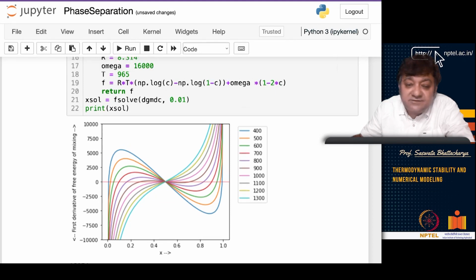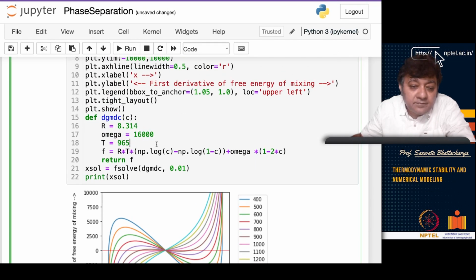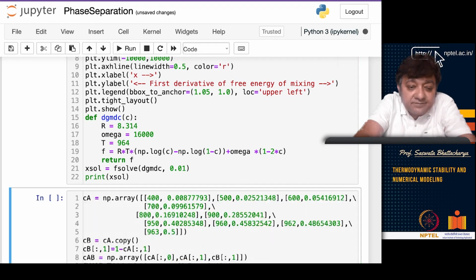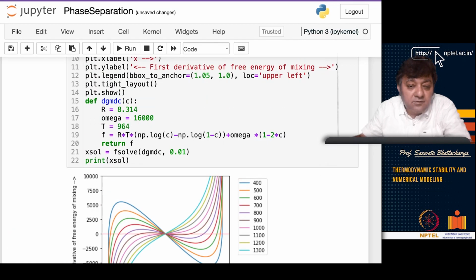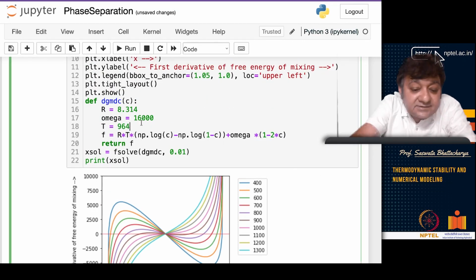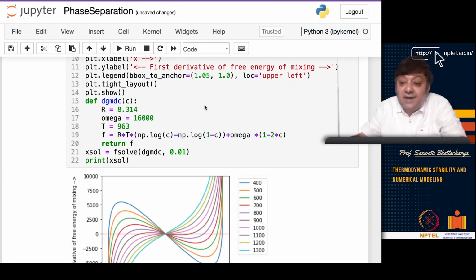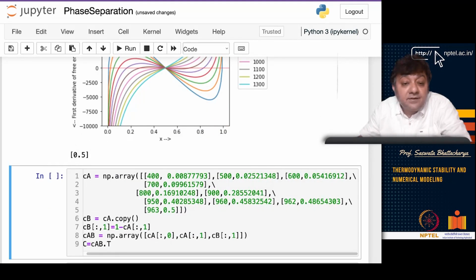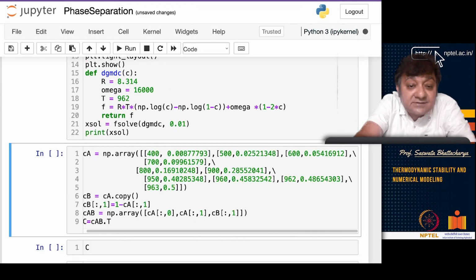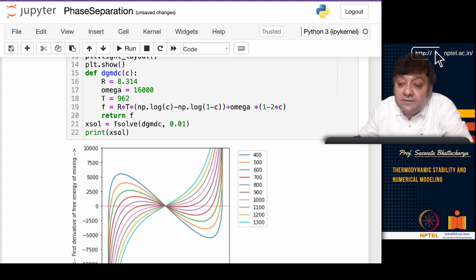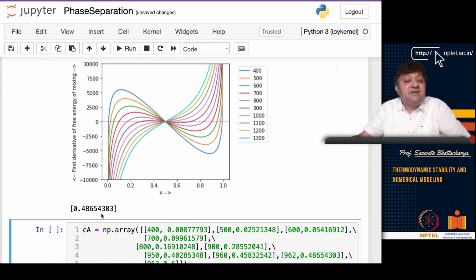If you go to 964, again it becomes 0.5. At 963 also it is 0.5. You just go below 963, like 962, and you see that now it is 0.486. So you are very close, right? At 962 it is 0.486. That means the other one is 1 minus 0.486.